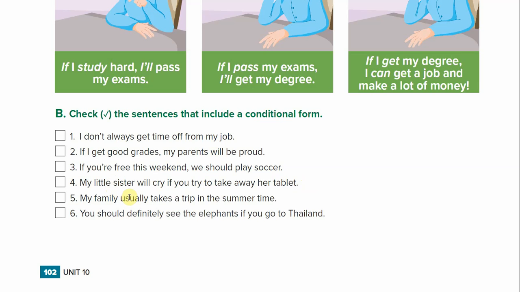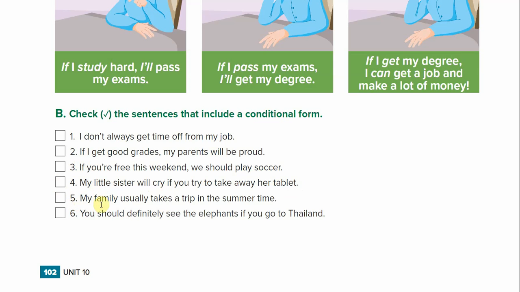So look, if you start with the if condition, it's if this and a comma. You need that comma. However, if you start with the future possible action, there is no comma. My little sister will cry if you try to take away her tablet. Put a check.